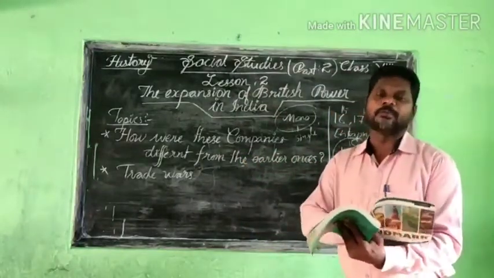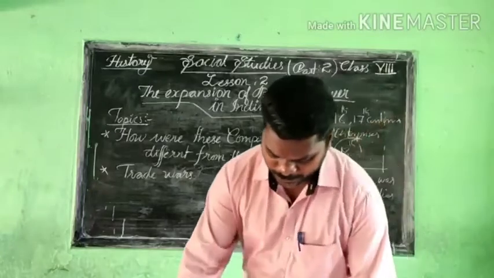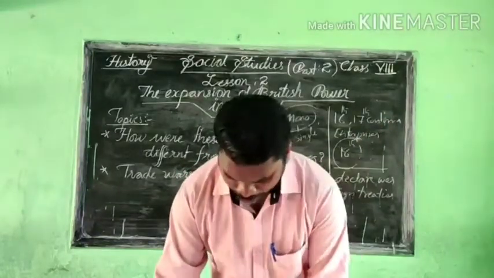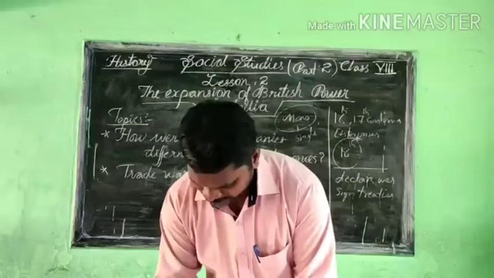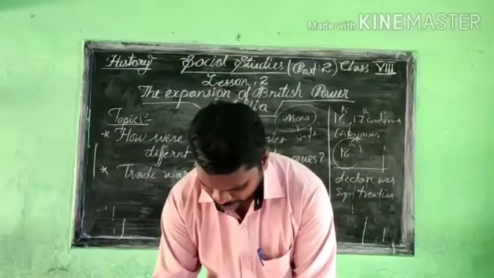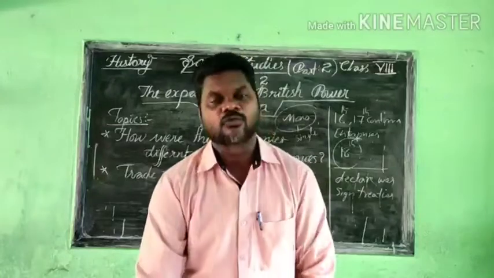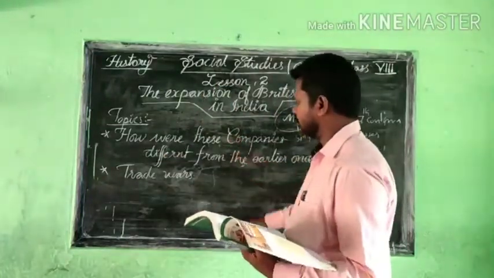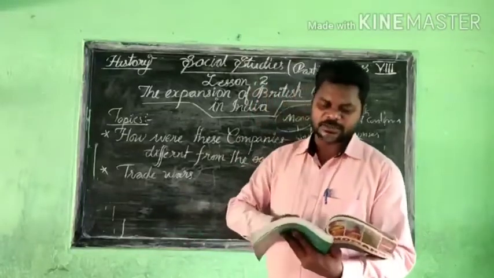These are the information we are getting from this part, especially the wars between these companies. Okay, now we have to go for the next topic. That's the first topic we completed, trade wars. Listen to me carefully.